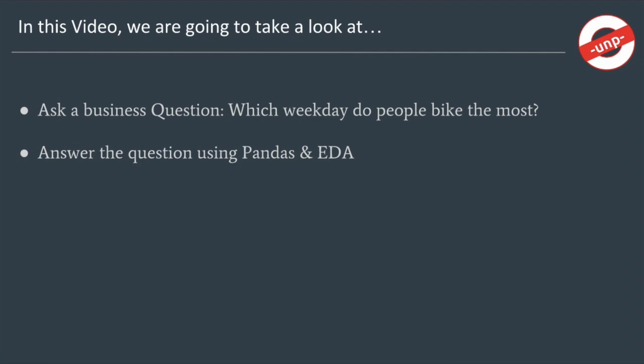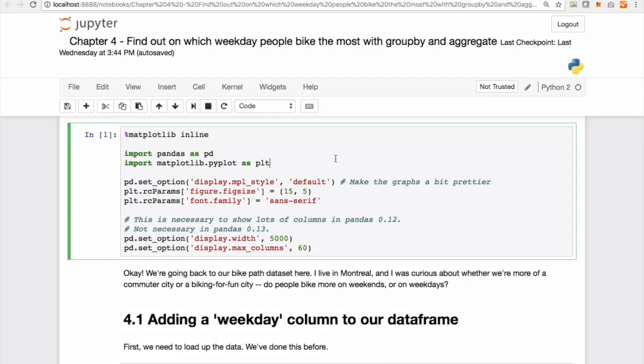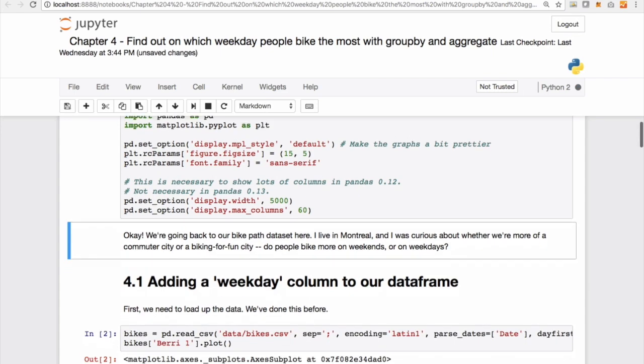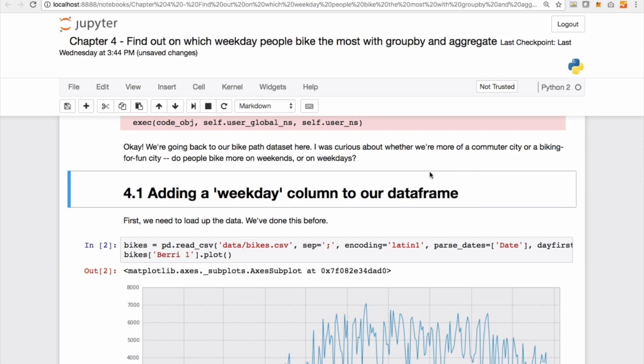And EDA. Let's head over to our notebook. As usual, we do our imports. We'll be going back to our bike path dataset here.